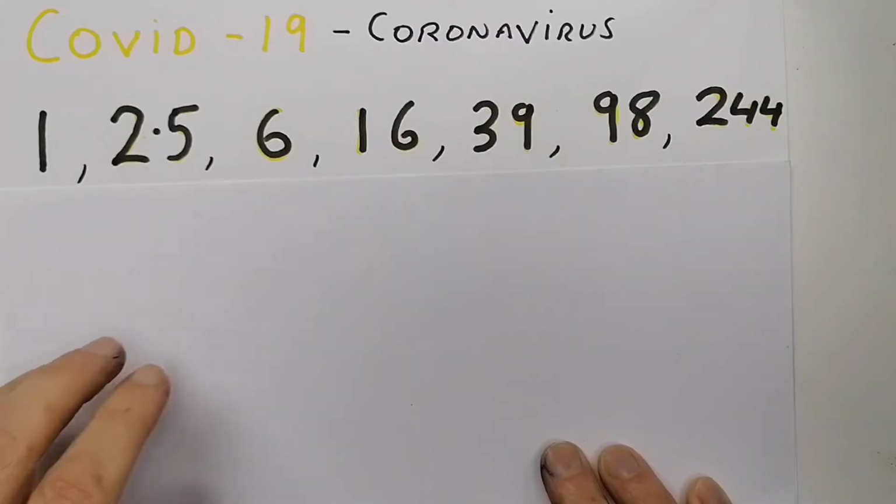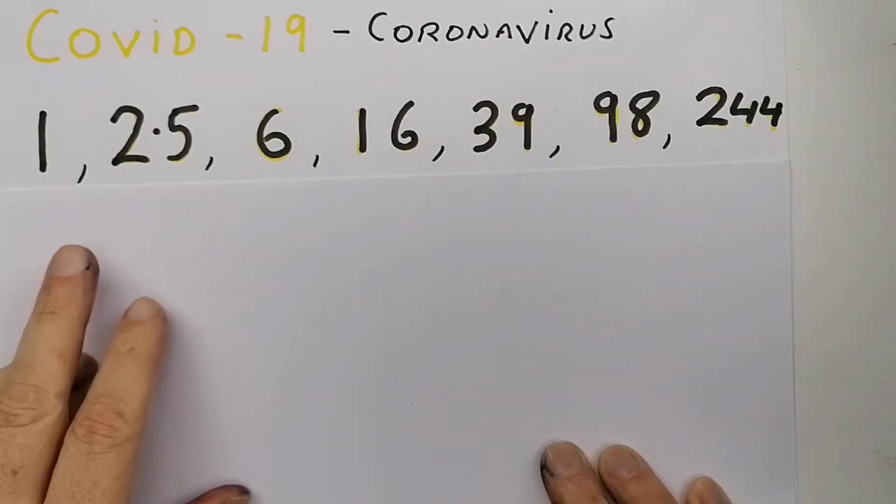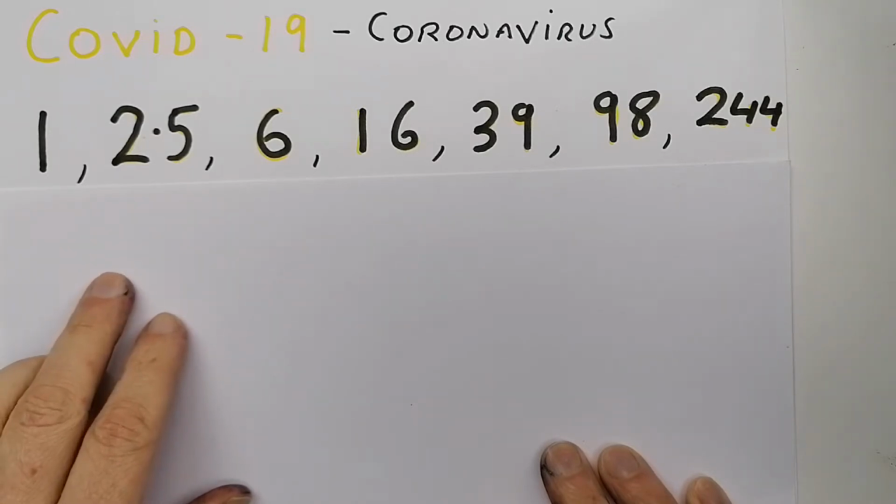This is a video about the COVID-19 virus. We're going to look at the maths behind the virus. We're going to investigate how self-isolation, social distancing, and washing your hands, how all these actions can change the number of people infected by the virus. We're going to discuss the maths behind how the COVID-19 virus spreads.